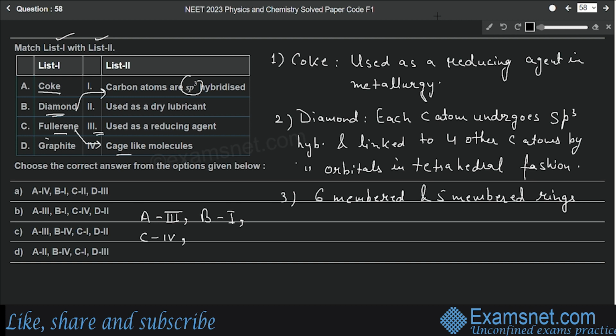And the last one is graphite. Now we know that graphite is very soft and slippery, and due to this reason it is used as a dry lubricant in machines which are running at high temperature. So the correct match for D will be number 2. So which option will be the correct one? Second one: A is matched with 3, B is matched with 1, C with 4 and D with 2. So option number B is the correct answer.